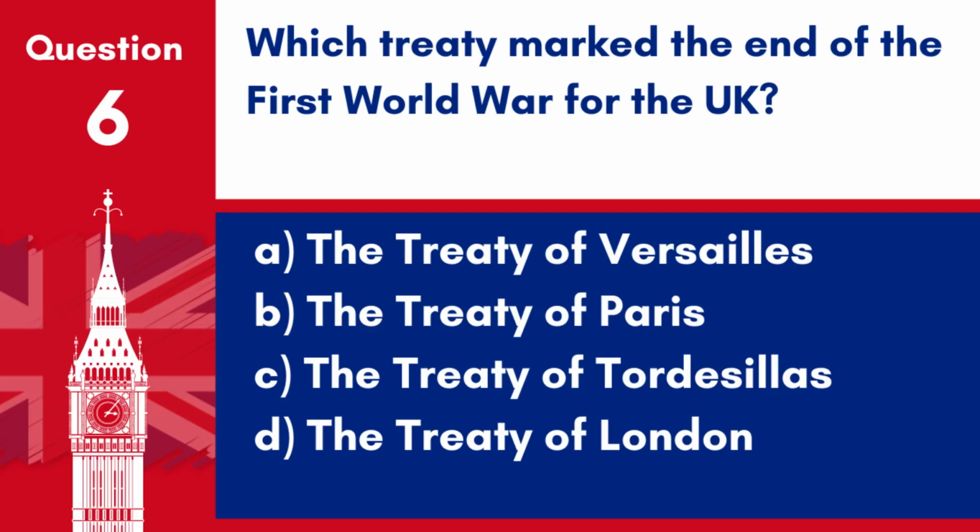Question 6. Which treaty marked the end of the First World War for the UK? A. The Treaty of Versailles. B. The Treaty of Paris. C. The Treaty of Tordesillas. D. The Treaty of London. Answer: A. The Treaty of Versailles. The Treaty of Versailles, signed in 1919, officially ended World War I for the UK and its allies, imposing heavy reparations and territorial losses on Germany.